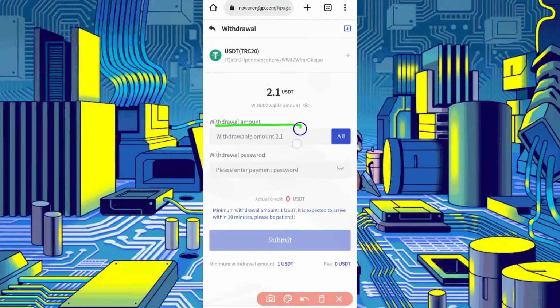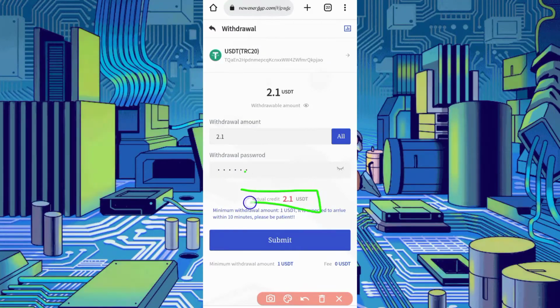So put here the total amount which you have available, 2.1 USDT I have available. I can withdraw in just one day. Okay, then provide here your transaction password which you modified. After giving the password, I will get 2.1 USDT. Then just click on submit.